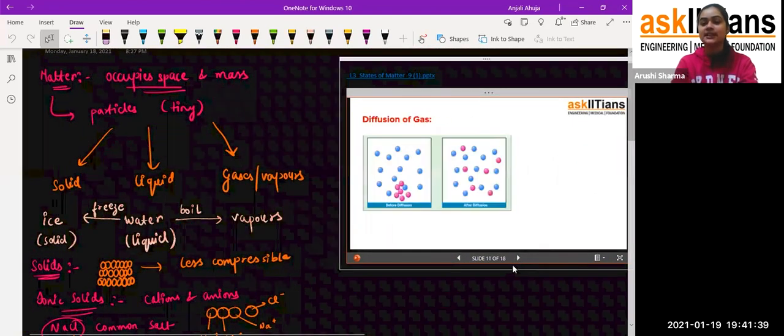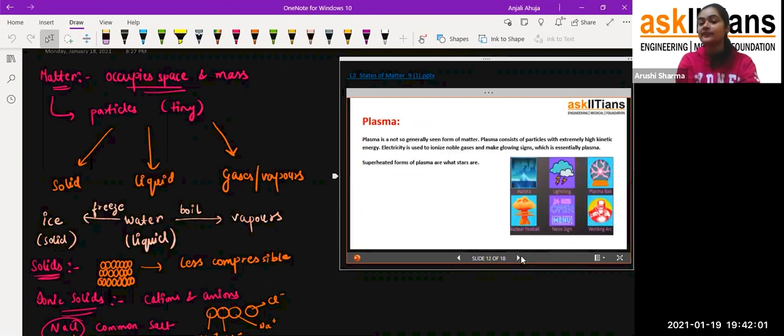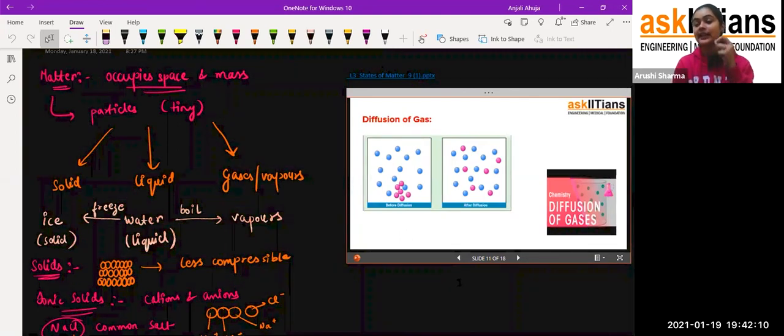Okay. Now it's about the diffusion of gas. As you can see, this container initially has only blue color particles. But when you diffuse these pink color particles, after some time you can see that these pink particles are all over. So that is the diffusion property of gas, students: gases have diffusion properties. That means the particles of gases are so far away from each other that any particle can diffuse in it.